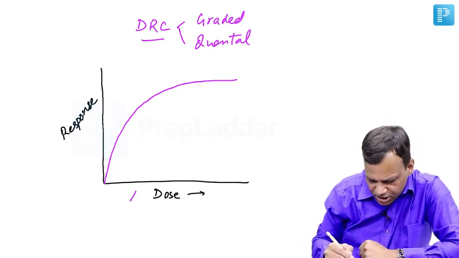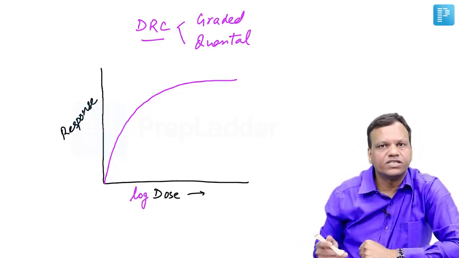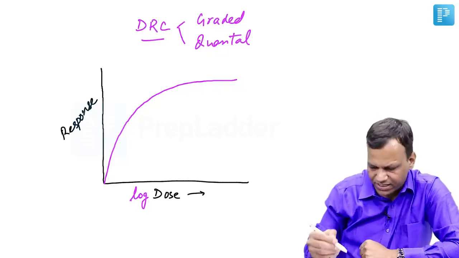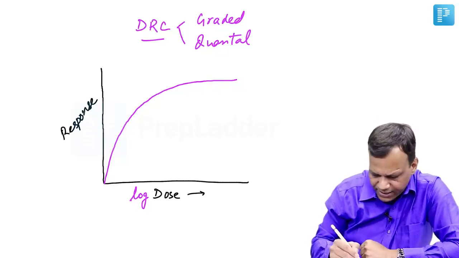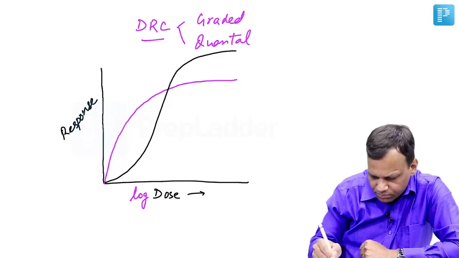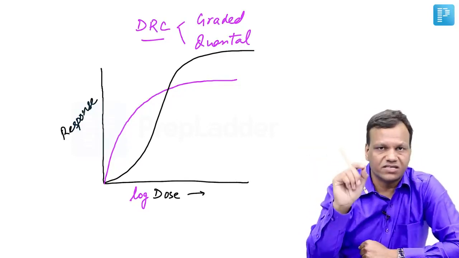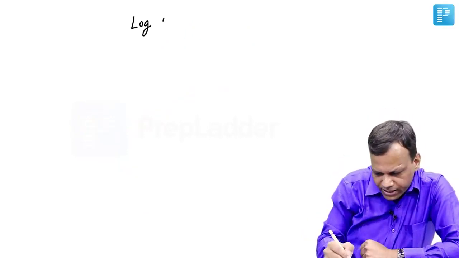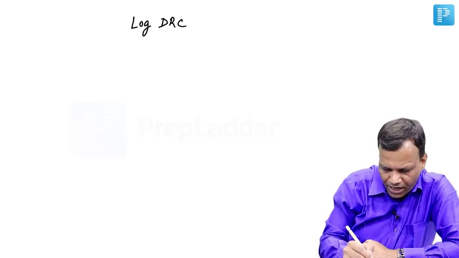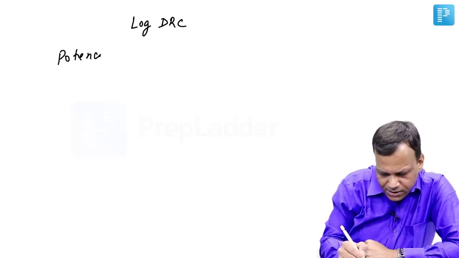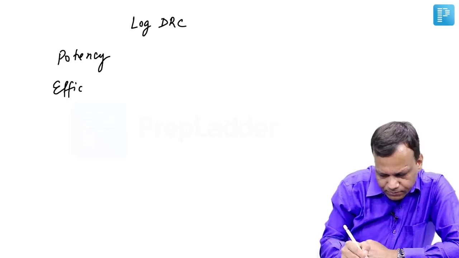But if we change the dose into logarithmic form, that is known as log DRC. So that DRC is sigmoid in shape. So remember, DRC is hyperbola, but log DRC is sigmoid. Clinically we always use log DRC, and from the log DRC we obtain three important parameters. One is potency, second is efficacy, and third is slope.